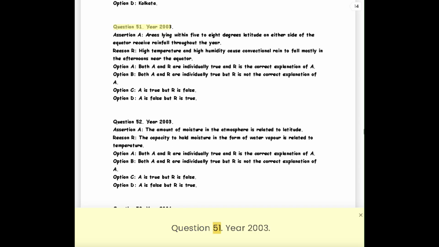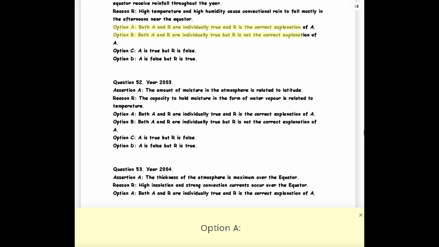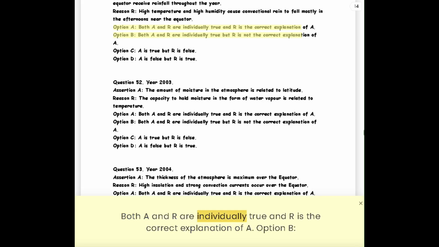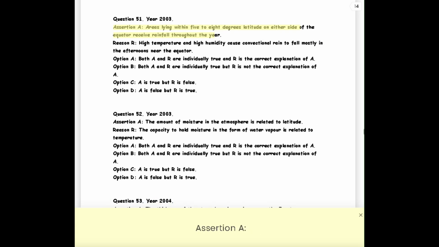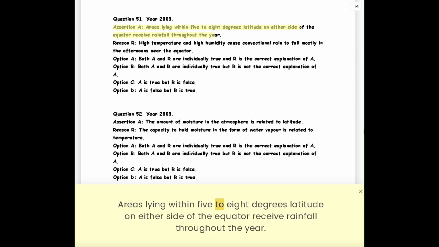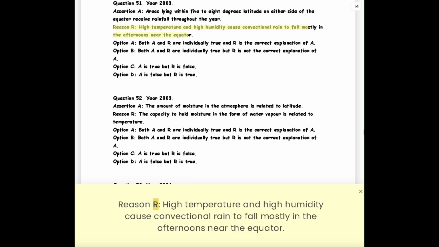Question 51. Year 2003. Option A. Both A and R are individually true and R is the correct explanation of A. Option B. Both A and R are individually true but R is not the correct explanation of A. Assertion A. Areas lying within 5 to 8 degrees latitude on either side of the equator receive rainfall throughout the year. Reason R. High temperature and high humidity cause convectional rain to fall mostly in the afternoons near the equator.